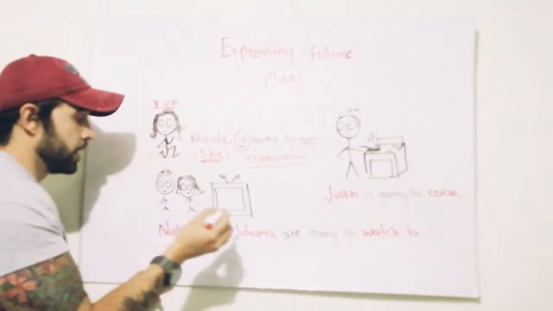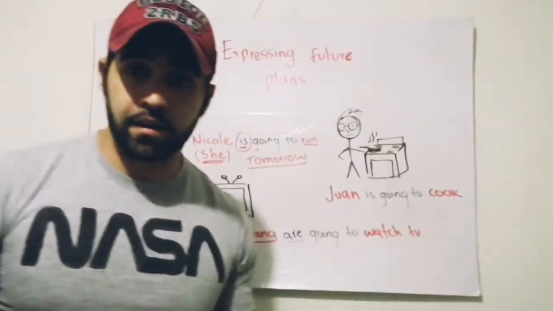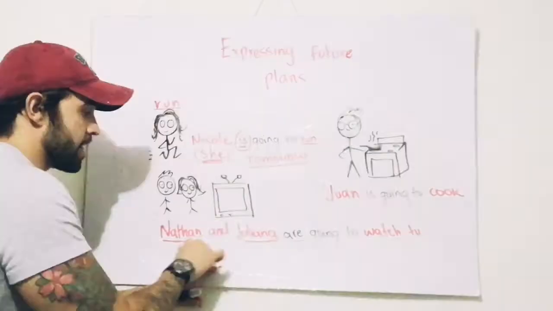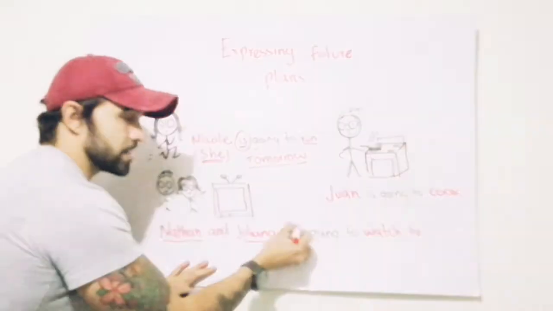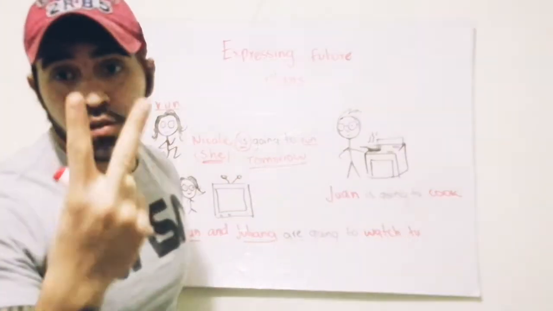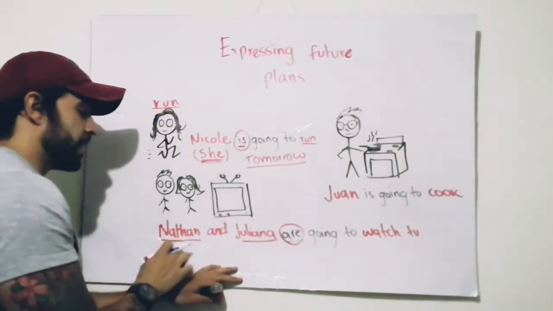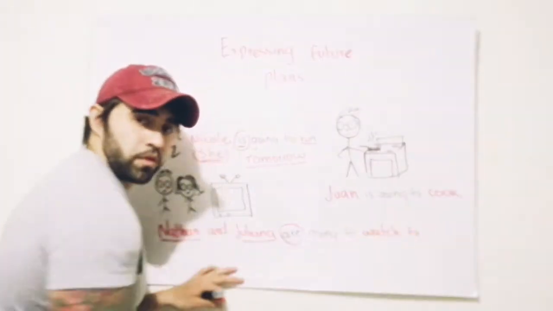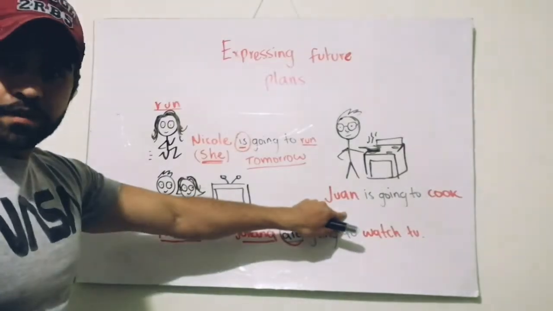Here, Nathan and Juliana is plural, and because it is plural, it's not possible to say Nathan and Juliana is going to watch TV. In this case, because it involves two or even more people, we say Nathan and Juliana are going to watch TV tomorrow.